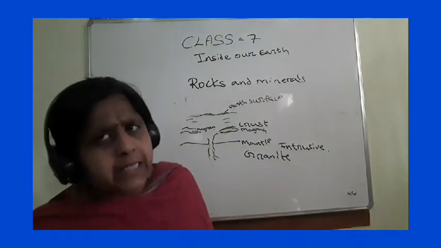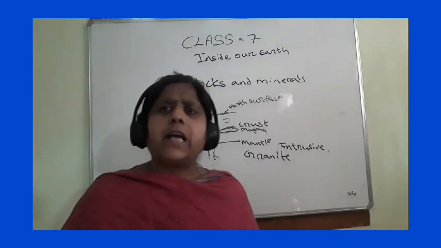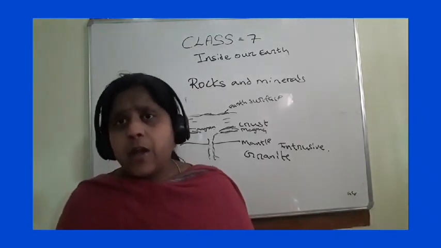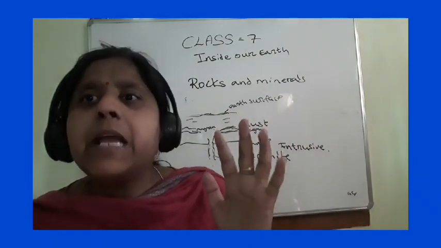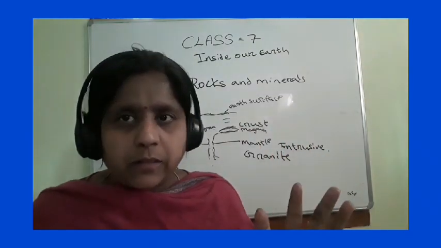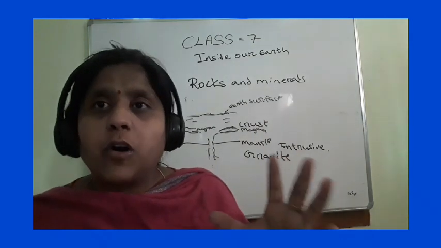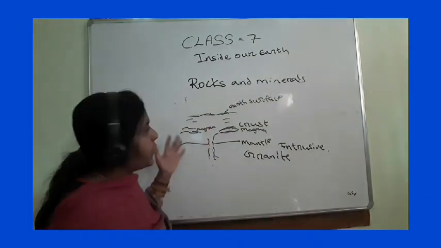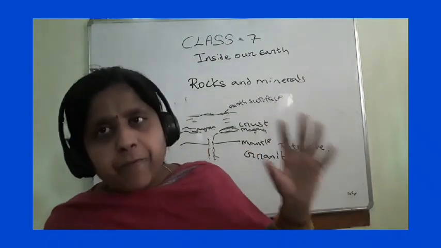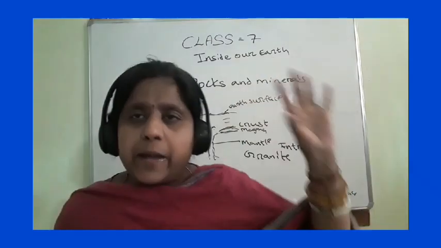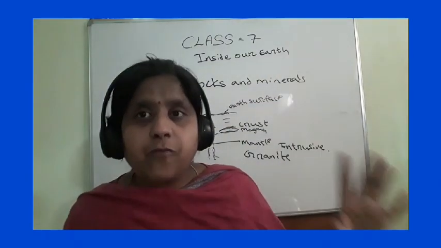Children, just now I have told you igneous rock is called primary rock. Why? Because other rocks are made from igneous rock. As it is the source of other rocks, it is called primary rock. Now we will read about sedimentary rock. Understood? Before reading sedimentary rock, let me explain once again how the igneous rocks are formed.